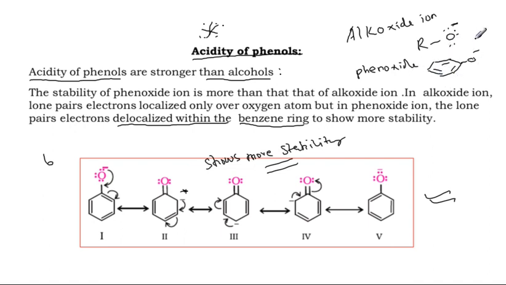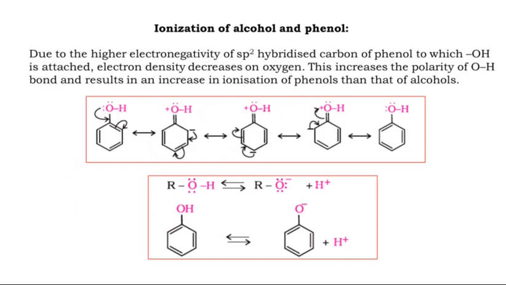So the rate of ionization of phenol to give phenoxide is faster compared to alkoxide, because out of the ionization the phenoxide gets more stability. Because of this reason, very, very important question. Okay, now the same thing only we are continuing.